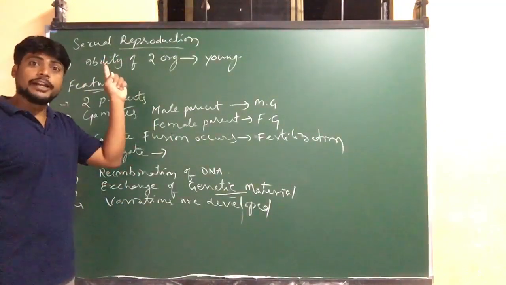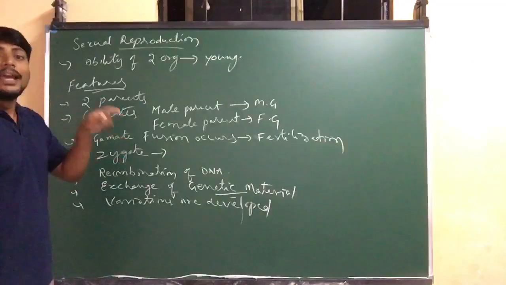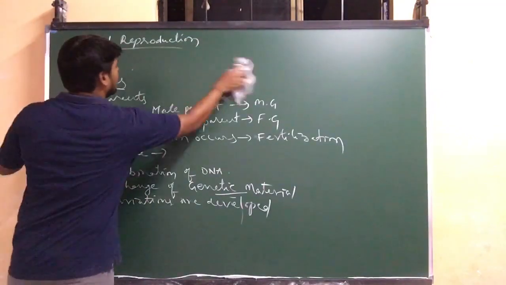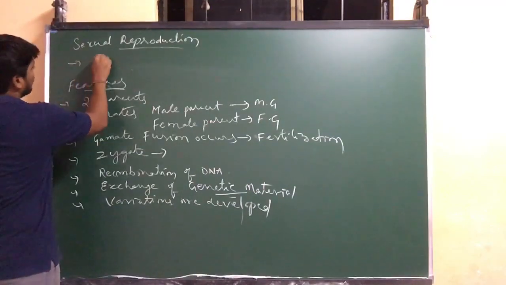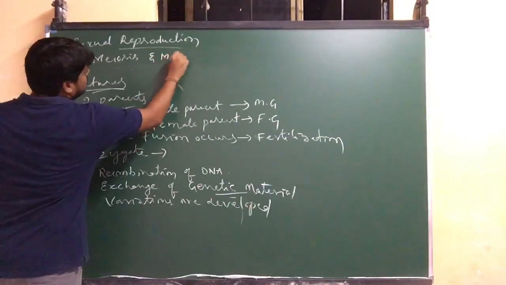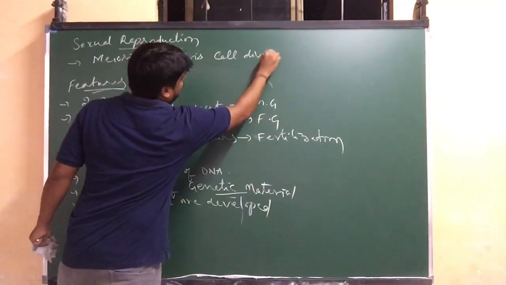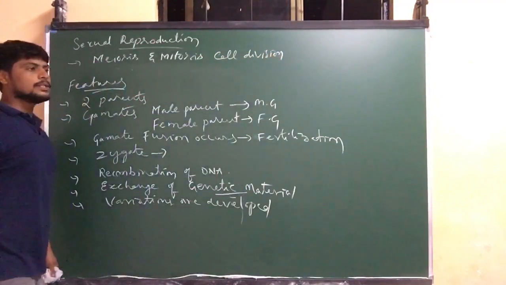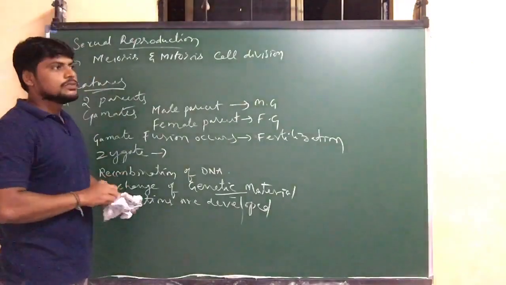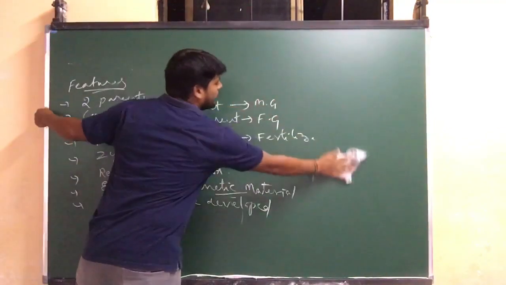Both processes of cell division occur. These are some important features about the sexual mode of reproduction.